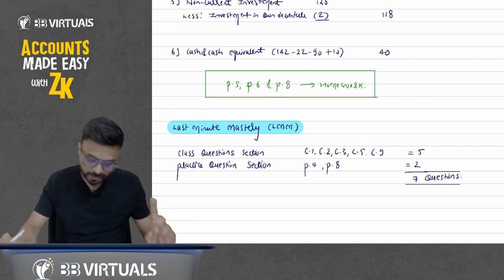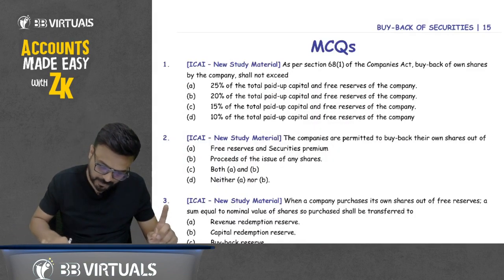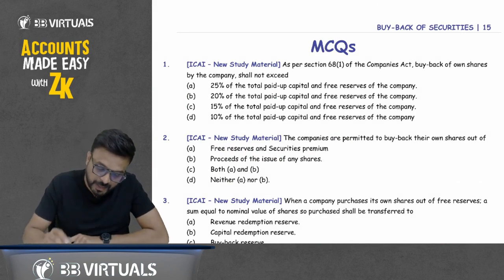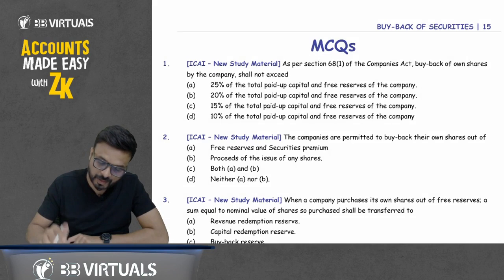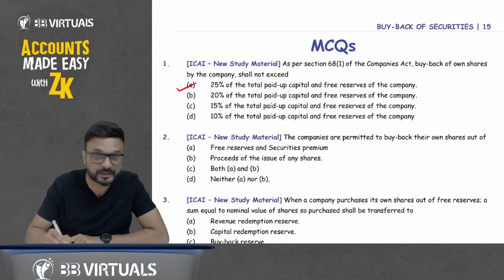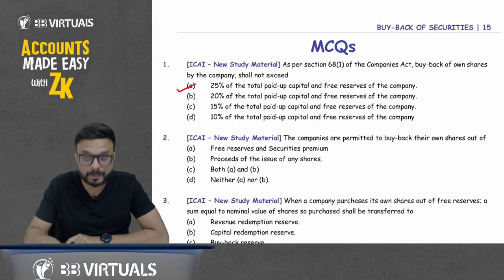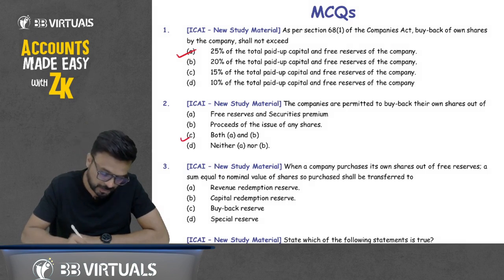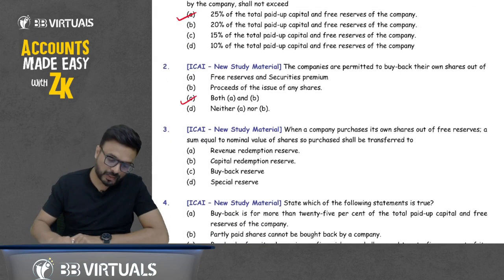And one more thing, MCQs are given there. Come to the MCQ. The first: as per section 68 subsection 1 of the Companies Act, buyback of own shares by the company should not exceed 25% of the paid up capital and free reserve. So the answer is A. Now, this is given on page number 15. The companies are permitted to buy back their own shares out of free reserve and securities premium, and proceeds of the issue of any shares. Correct. So here the answer is C, that is both A and B.